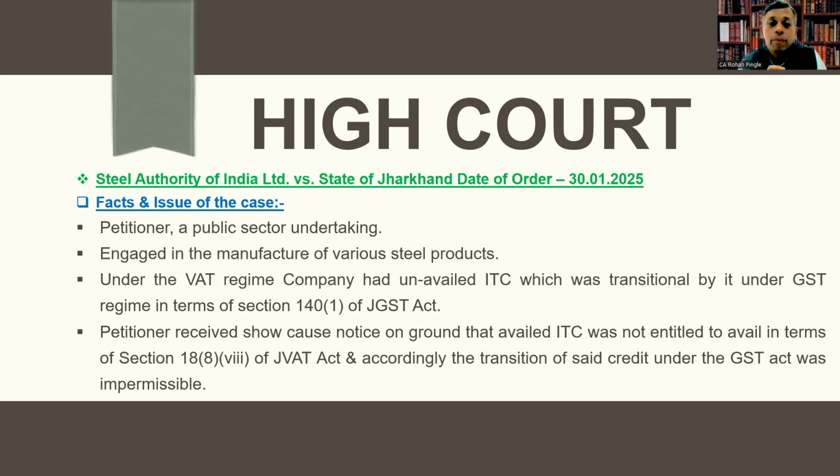What has happened: under the VAT regime, the company had unavailed ITC, which was transitioned by it under the GST regime in terms of section 140 subsection 1 of the JGST Act. The petitioner received a show cause notice on the ground that the ITC availed was not entitled to be availed in terms of section 18 subsection 8 clause 8 of the JVAT Act, that is the Jharkhand VAT Act, and accordingly the transition of the said credit under the GST Act was impermissible. That is the main issue of the case.